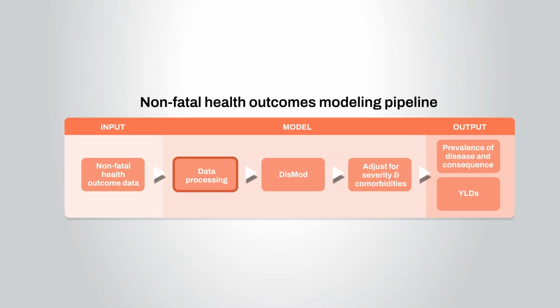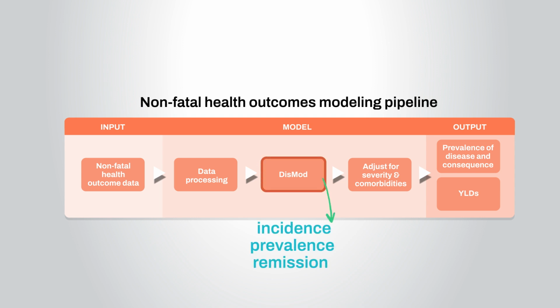The adjusted data are then fed into the modeling tool DISMod, which integrates information on incidence, prevalence, remission, and duration of disease to produce consistent estimates. The latest version of DISMod improves the way we capture how disease patterns change over time, including cohort effects and differences by age, sex, and location.